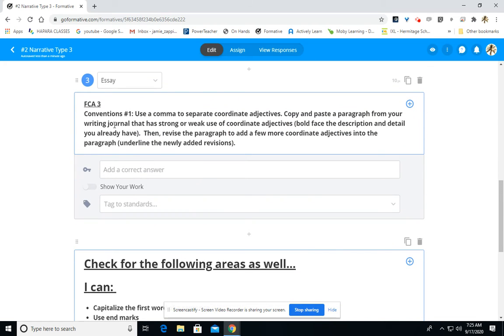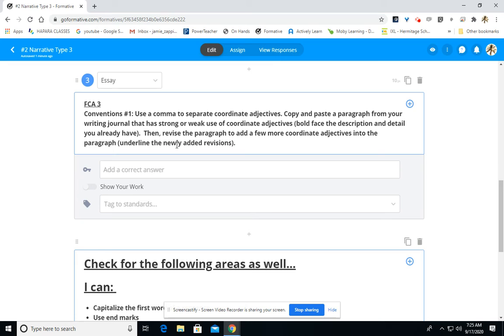And then FCA number 3 is conventions number 1, using a comma to separate coordinate adjectives. Keep in mind that this is not just an adjective rule, it's also a comma rule. So make sure they are coordinate adjectives that you're using in front of your nouns. Copy and paste a section of your writing journal that either already has a coordinate adjective or maybe it's weak and you need to add more, or maybe you haven't even started adding coordinate adjectives to your piece at all. And then make sure that you are boldfacing what you already have, and then make some revisions to make sure that your coordinate adjectives are right.